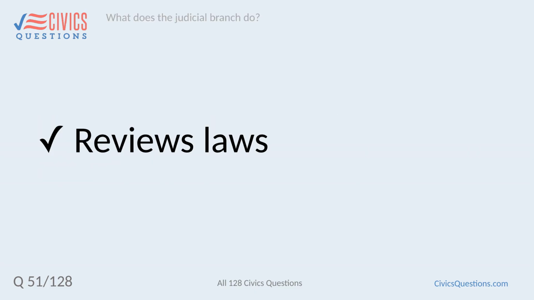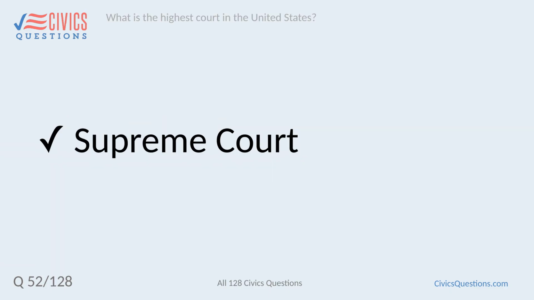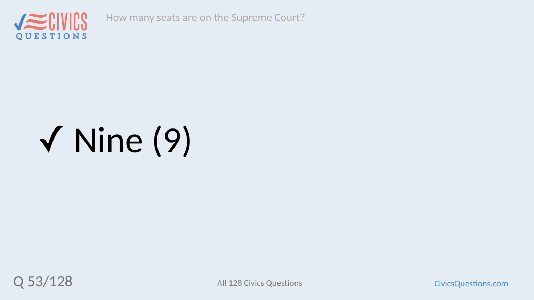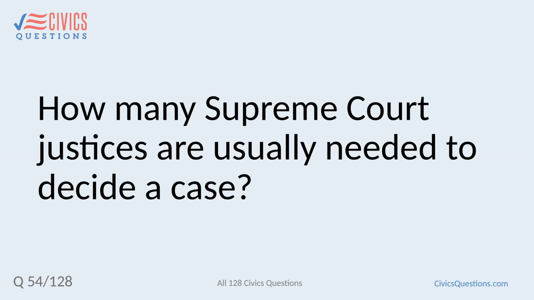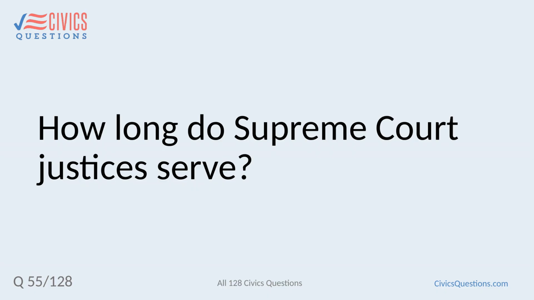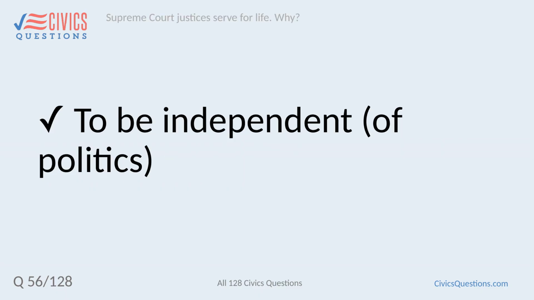What does the judicial branch do? Reviews laws. What is the highest court in the United States? Supreme Court. How many seats are on the Supreme Court? 9. How many Supreme Court justices are usually needed to decide a case? 5. How long do Supreme Court justices serve? For life. Supreme Court justices serve for life. Why? To be independent of politics.